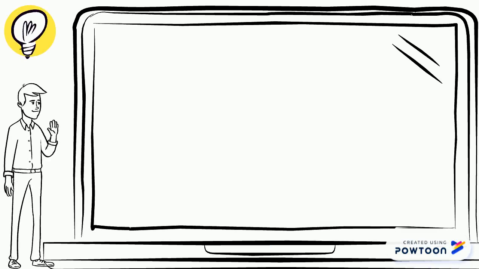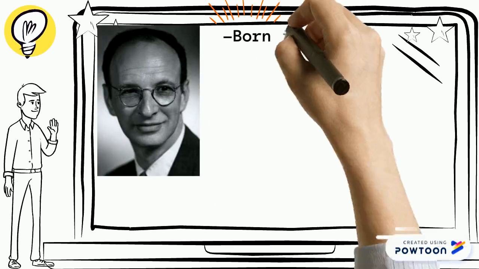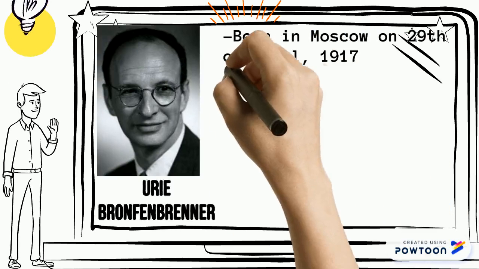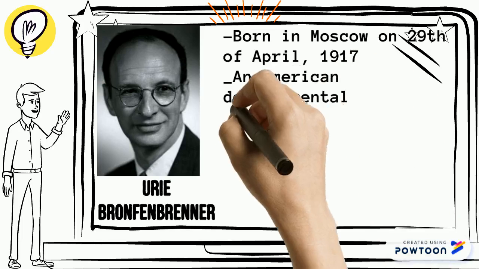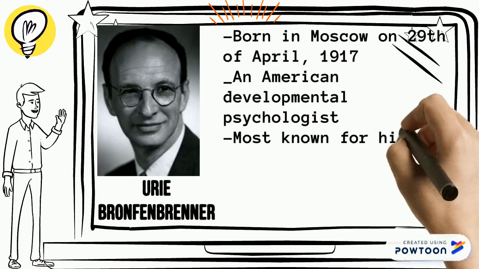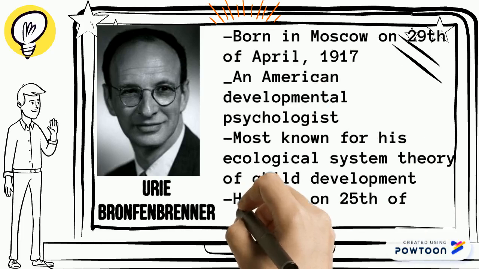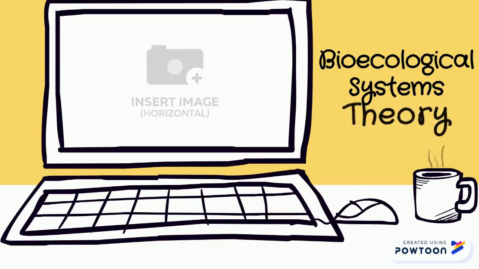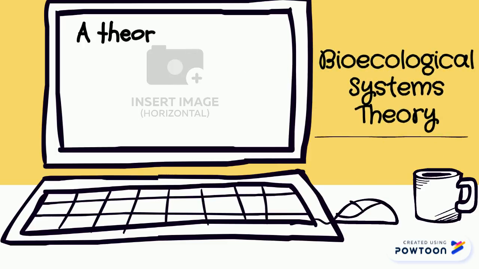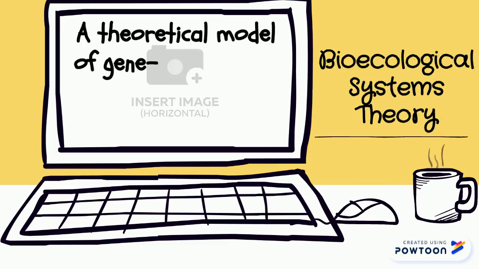Who is Urie Bronfenbrenner? He was an American born in Moscow on the 29th day of April 1917. He was an American developmental psychologist known for his psychological systems theory of child development and died on the 25th day of September 2005. This theory was also known as bioecological systems theory. It is a theoretical model of gene-environment interaction in human development.